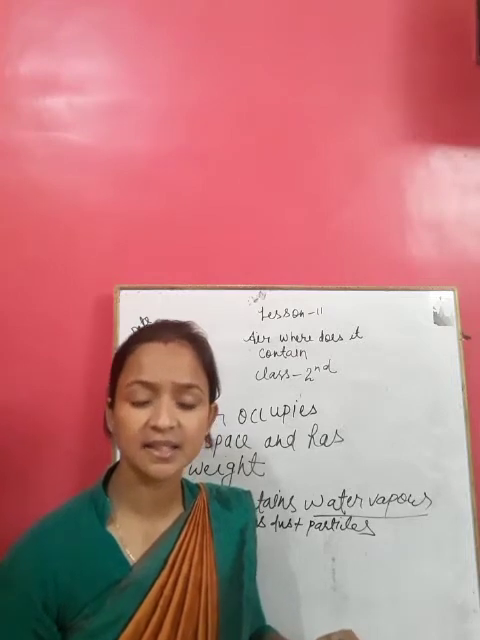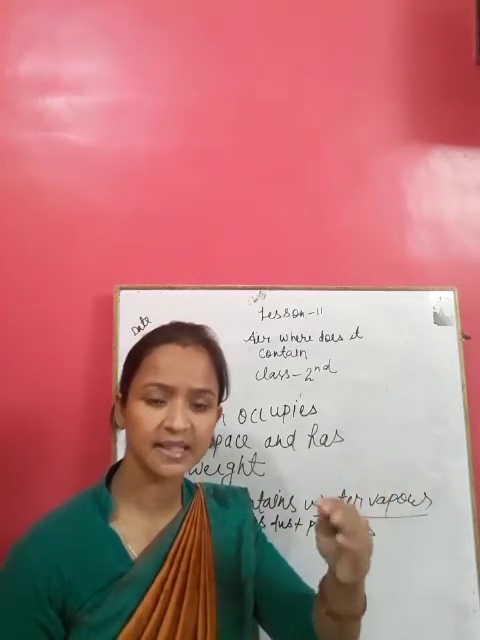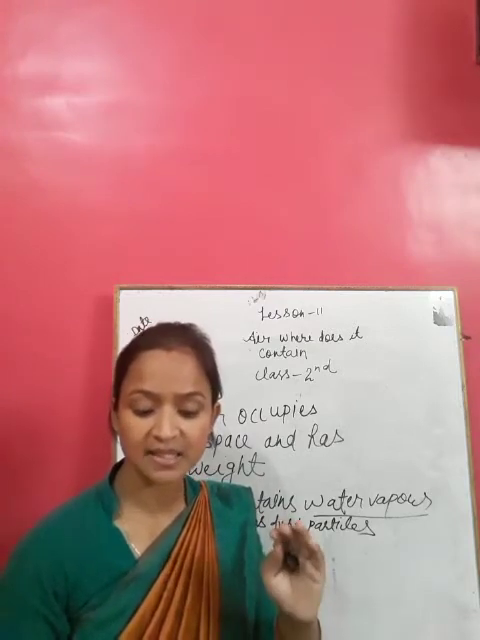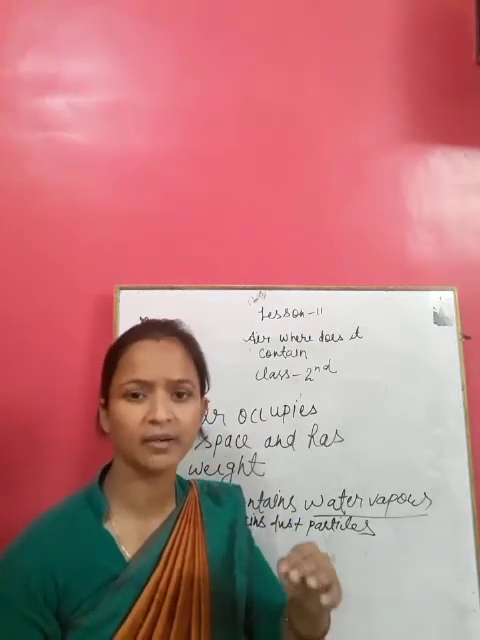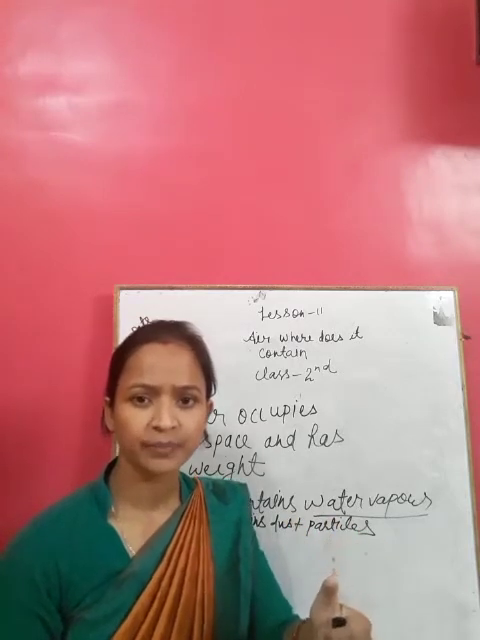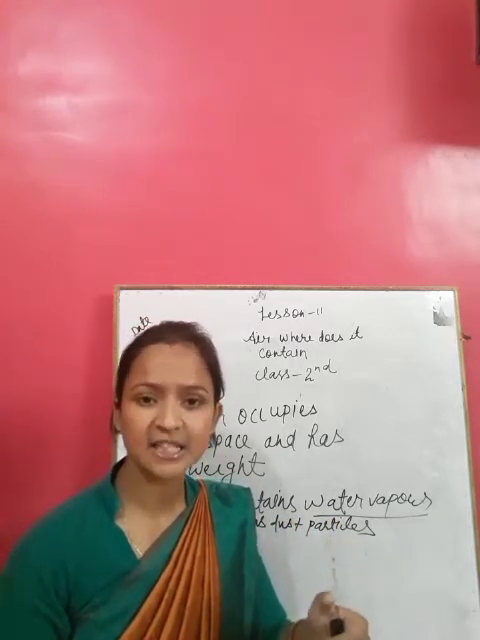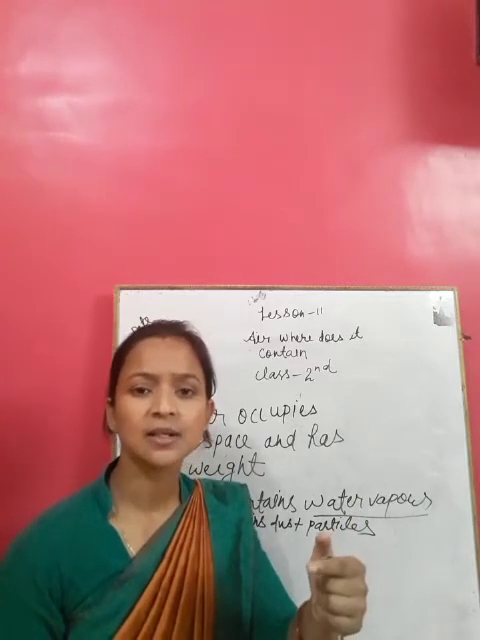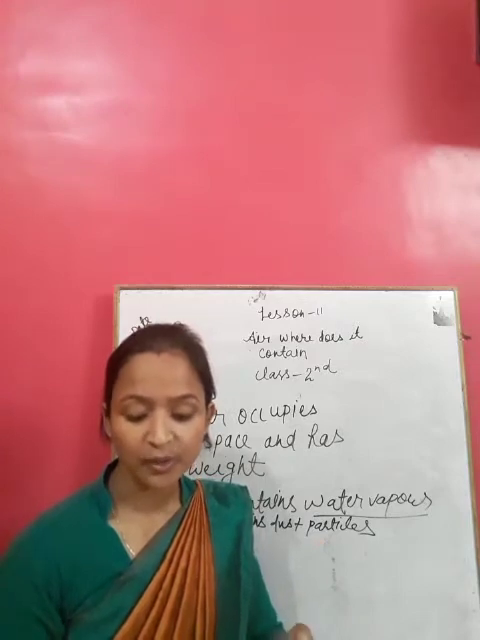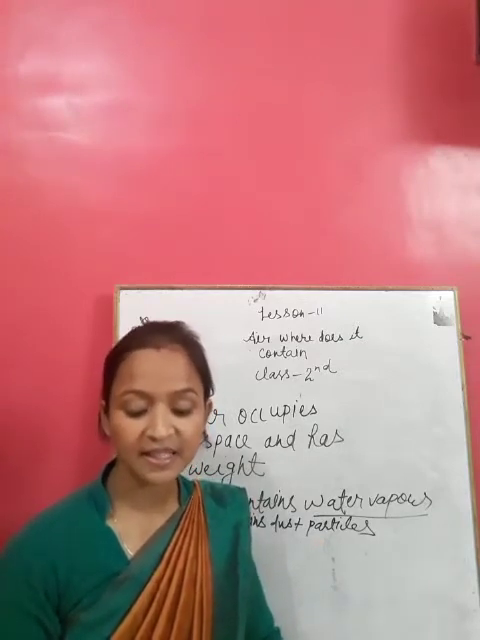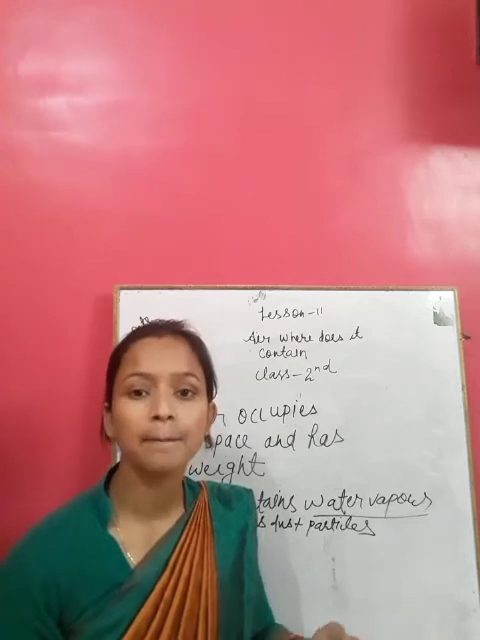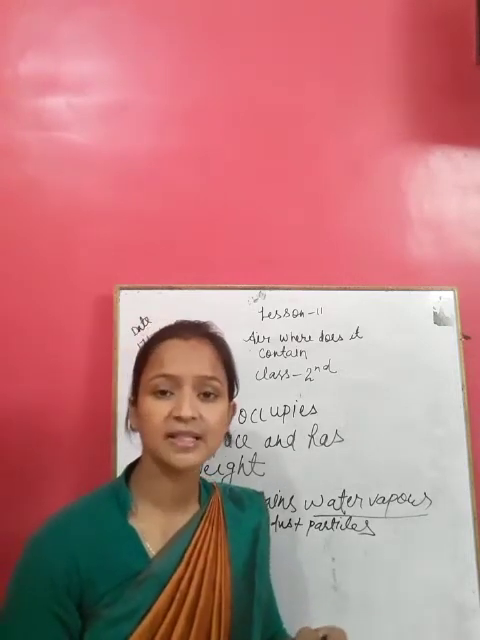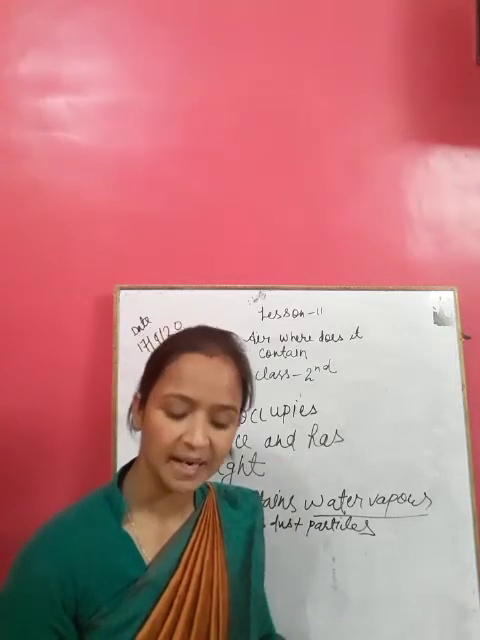Take the example of a dark room. Look at the sun rays entering a dark room, or when you put a torch in a dark room, you will see dust particles floating in the air. You can see dust particles floating in the air through a slit. Thus we can say that air contains dust particles.